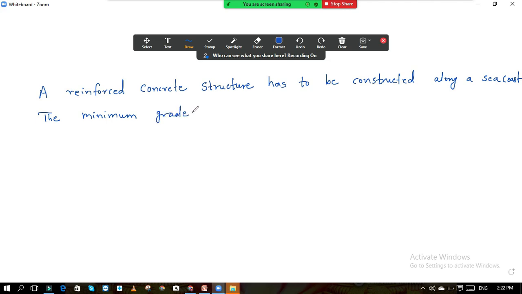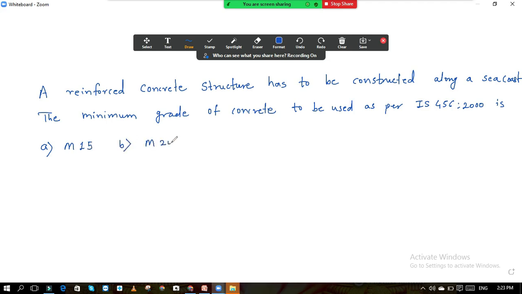The minimum grade of concrete to be used as per IS 456-2000 is: option A is M15, M20, M25, M30. So read the question and let me know the answer.